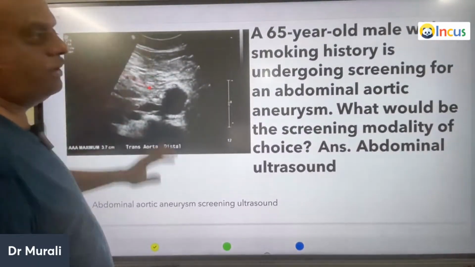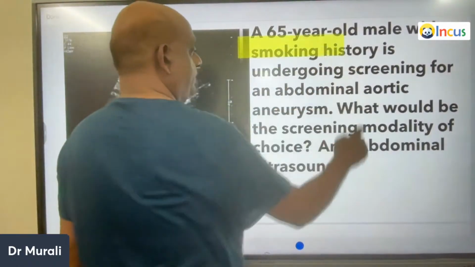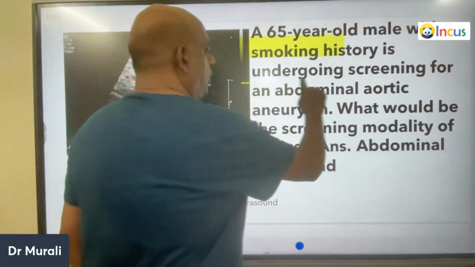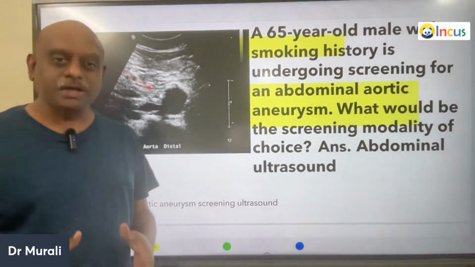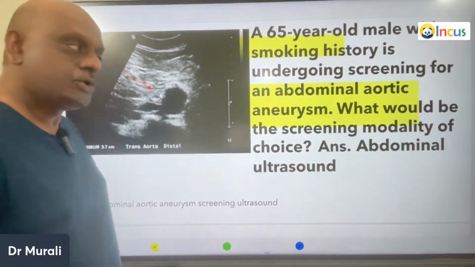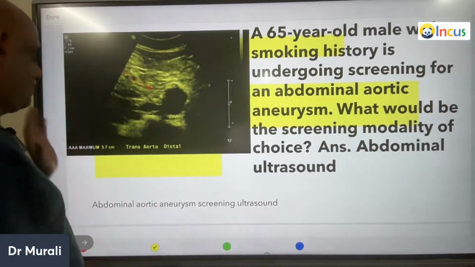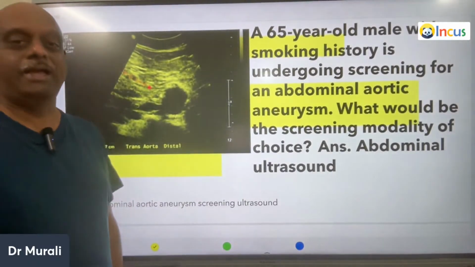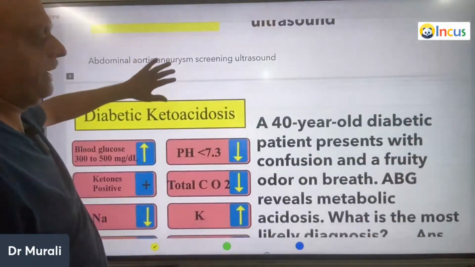Now a 65-year-old male who has a smoking history and has undergone screening for abdominal aortic aneurysm. If you want to screen for abdominal aortic aneurysm, what is the screening modality of choice, doctor? You should remember, it is the abdominal ultrasound, which is the best screening modality for the abdominal aortic aneurysm.